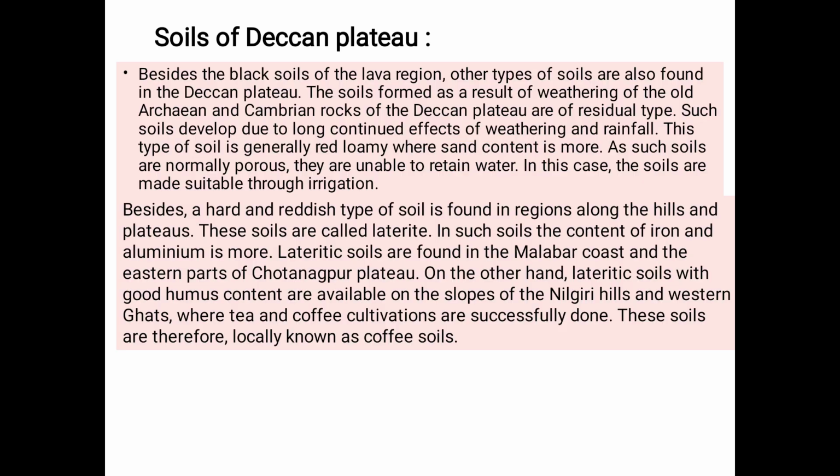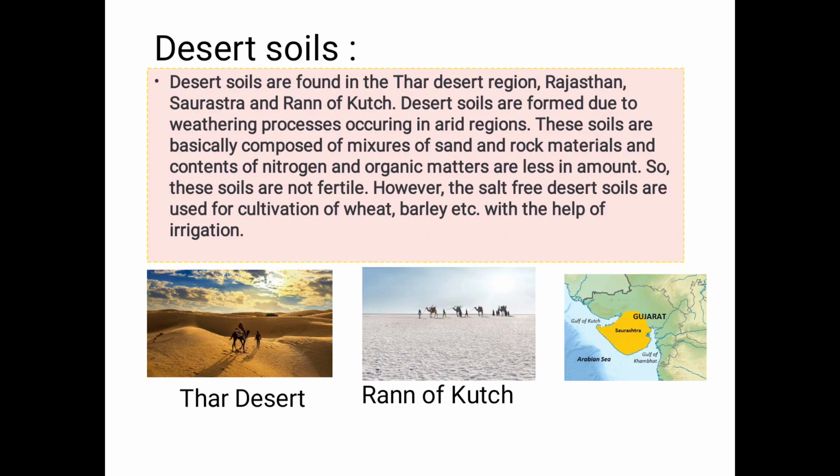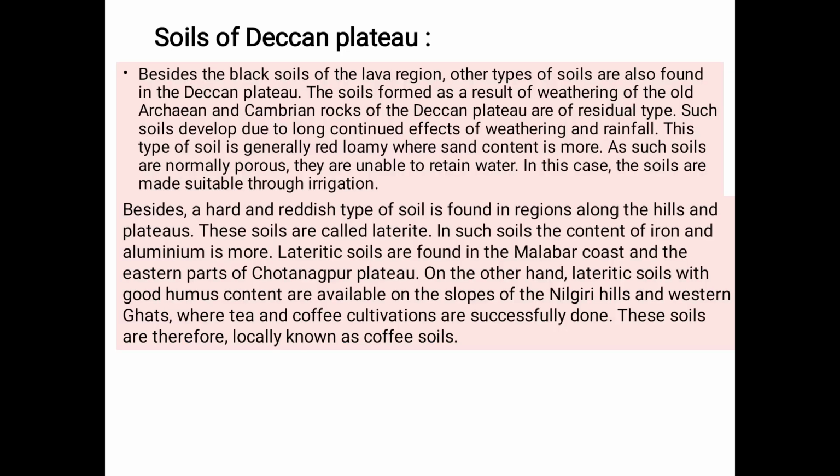As such, soils are normally porous. Porous means there are pores. Oh, not that they can retain water. No, they have holes, nice small holes. So they are normally porous, so they are unable to retain water. In this case, the soils are made suitable through irrigation. So lots of water has to be given.